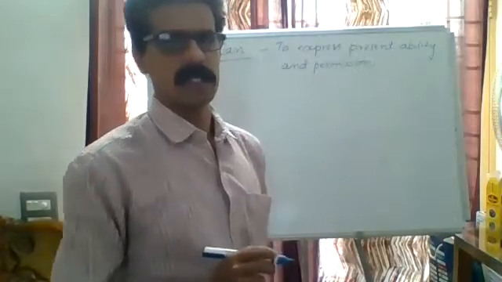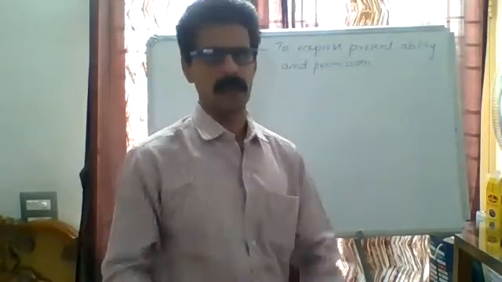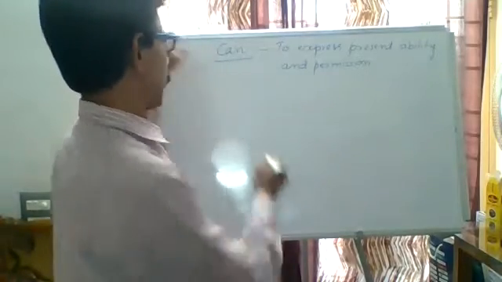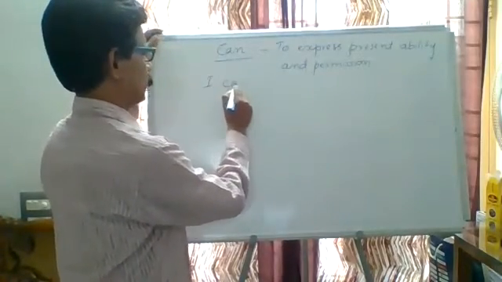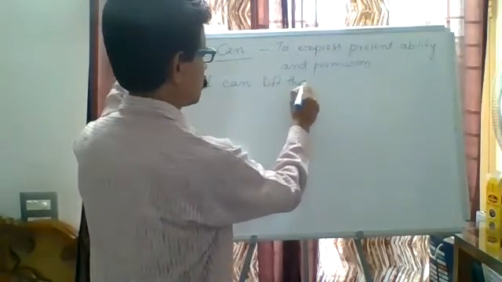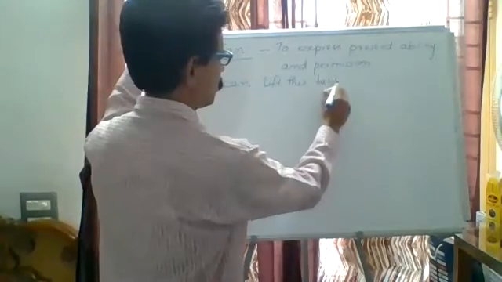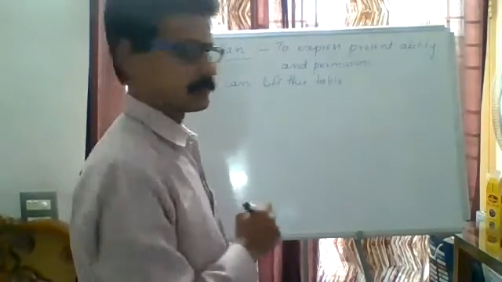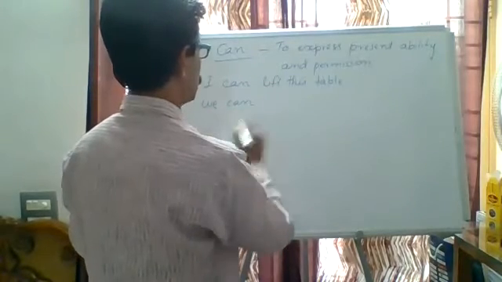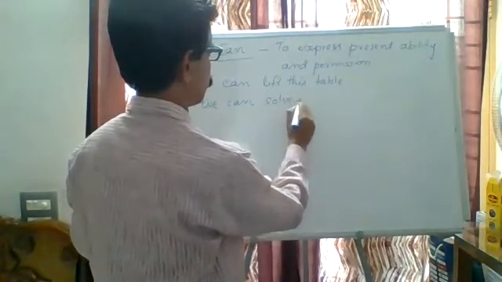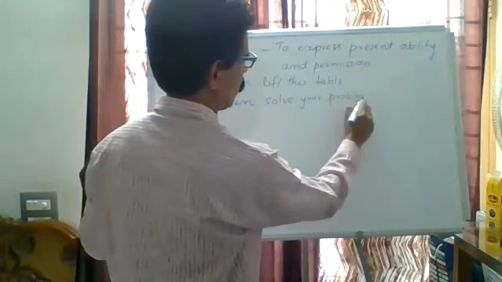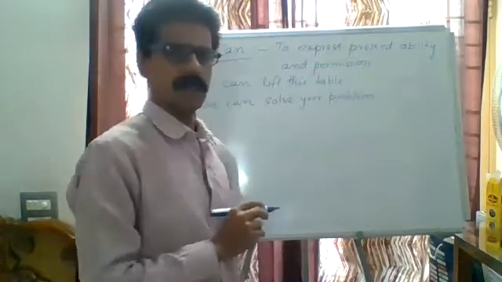Ability means the capacity. Ability is nothing but capacity, our ability, our capacity, our skill, our talent. How can we use it? For example, I can lift this table. This is my capacity. This is my ability. We can solve your problem. This is also my ability.